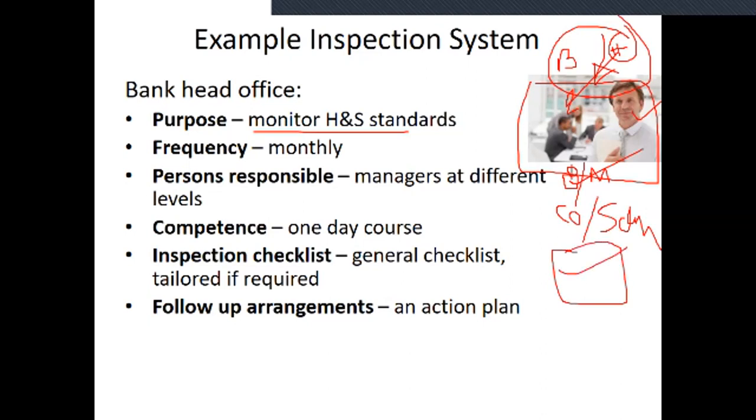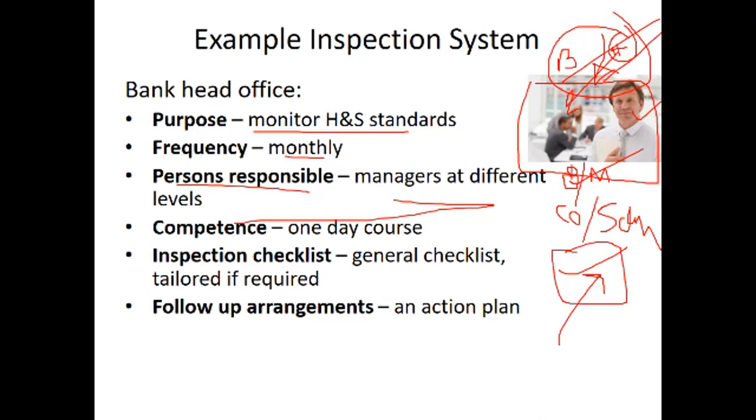As for frequency, maybe monthly or weekly, the health and safety officer or branch manager visits the entire branch and checks it monthly. The responsible people are managers at different levels, such as health and safety managers and branch managers. For competence, a one day course is enough for how to inspect the site areas from a health and safety point of view. A competent staff member means someone with knowledge, ability, training and experience; a one day course means he can inspect the bank head office.